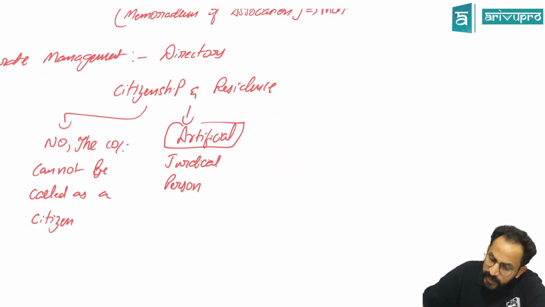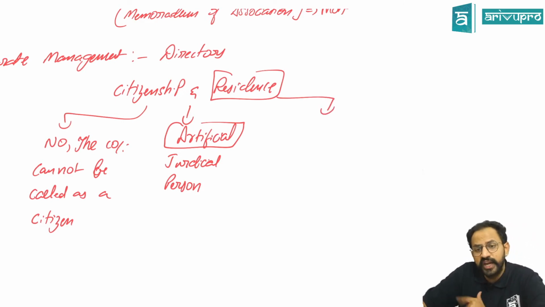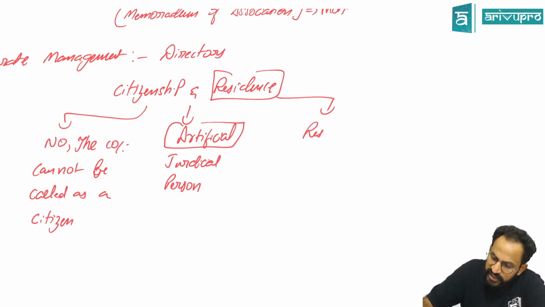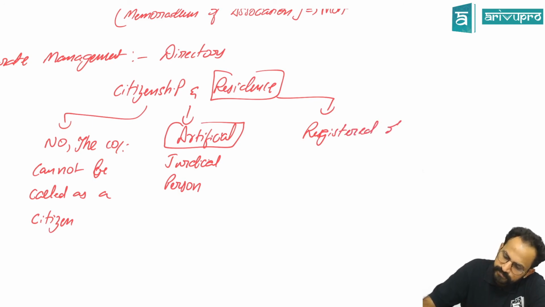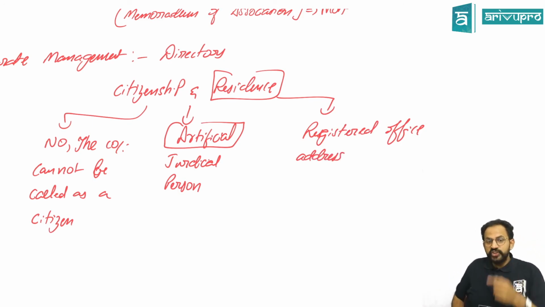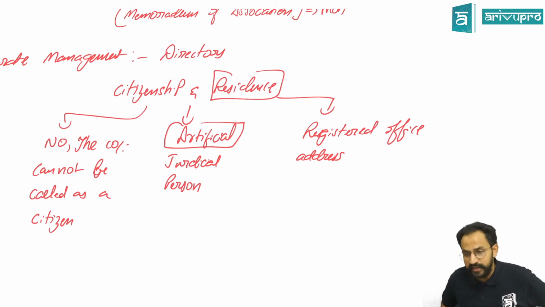Sir, where does it belong? Like I belong to a particular place, where does this company belong? The company belongs to wherever your registered office address is mentioned. For example, Infosys has branches in Pune, they are setting up in Hubli, and they have one in Mysore.